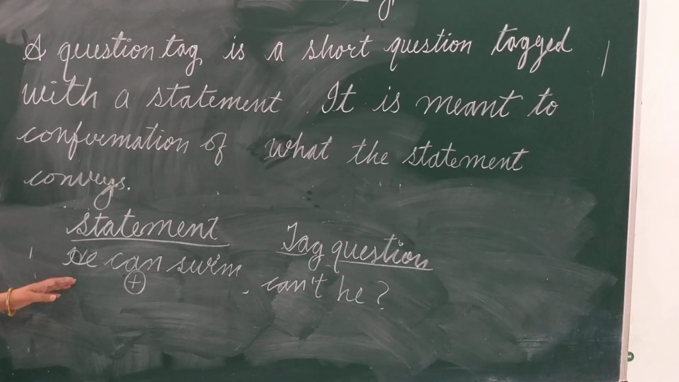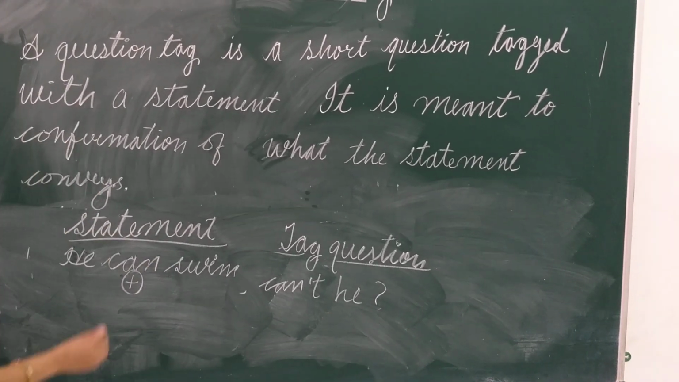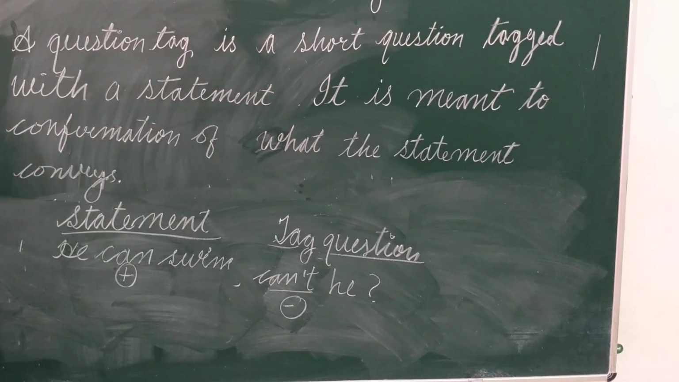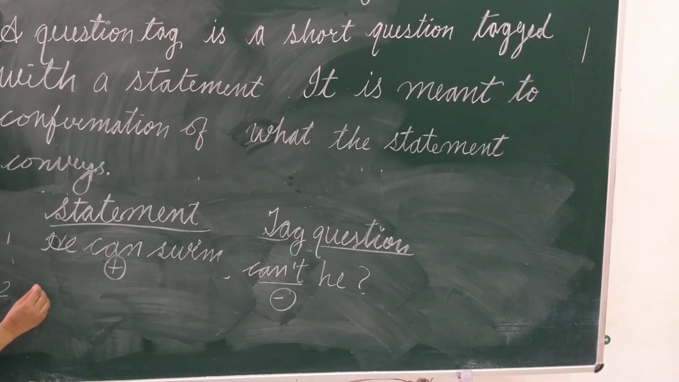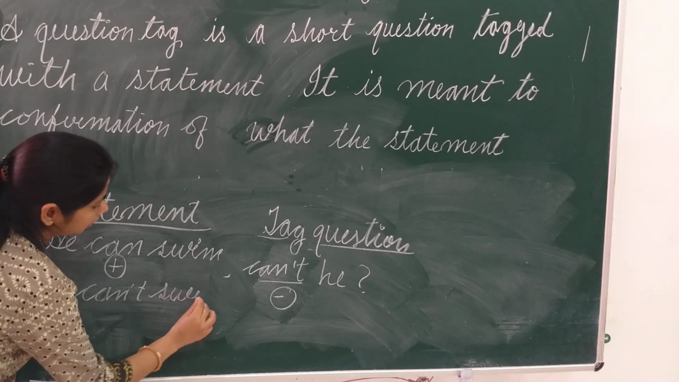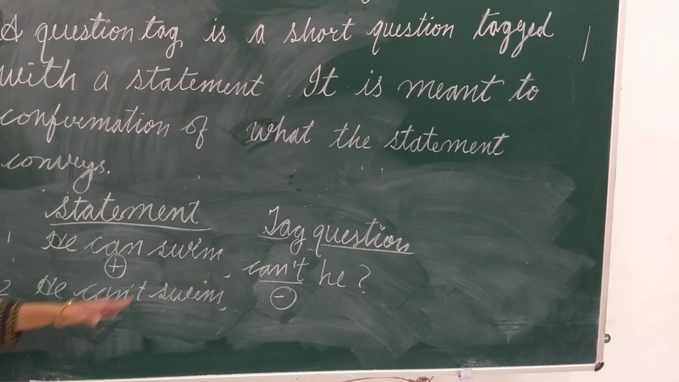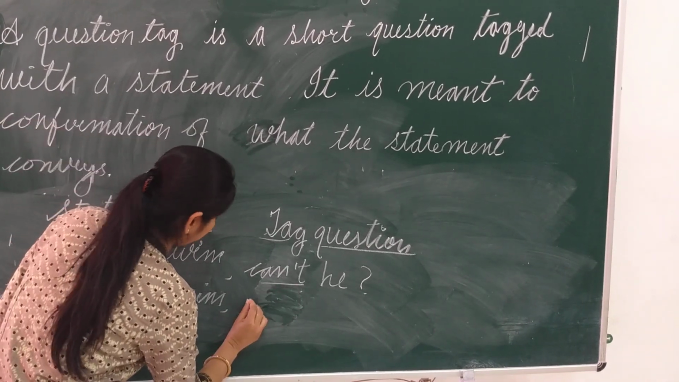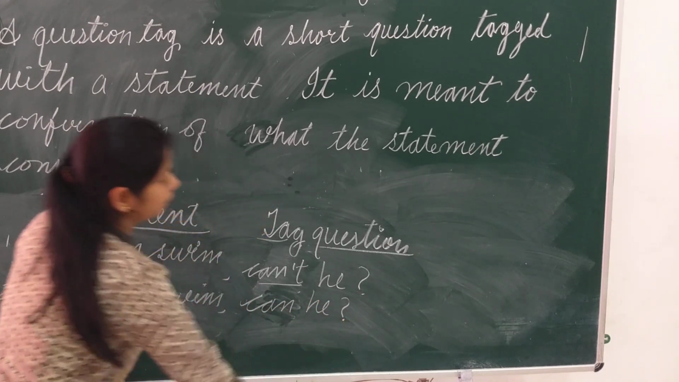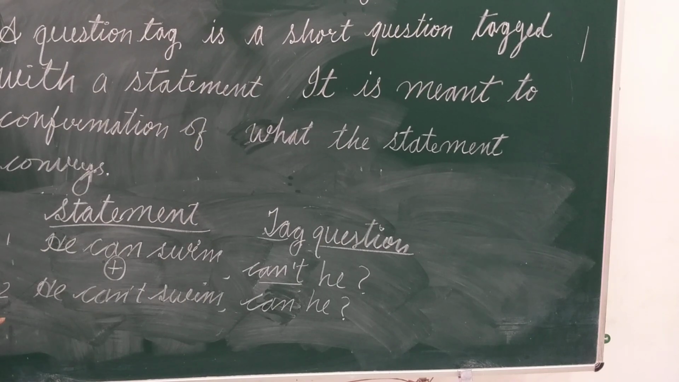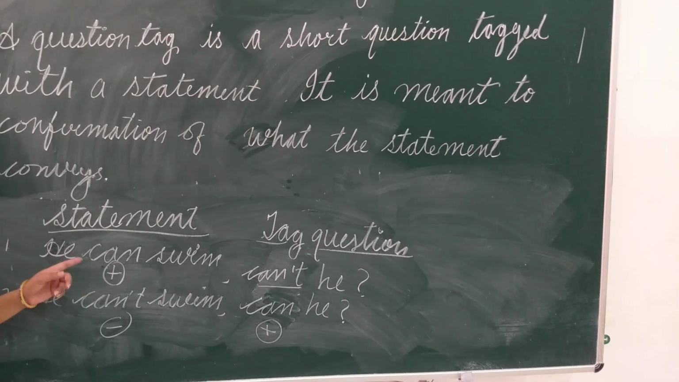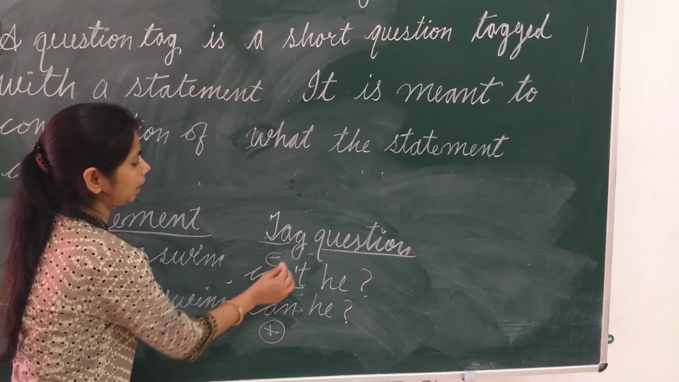Can't he? He can swim. Can't he? So this statement is positive and our tag is negative. If our statement is negative, if I write he can't swim, our question tag will be positive: can he, and it will end with the question mark. If our statement is negative, our question tag will be positive. If our statement is positive, question tag will be negative.